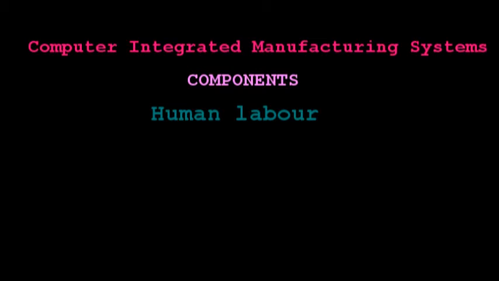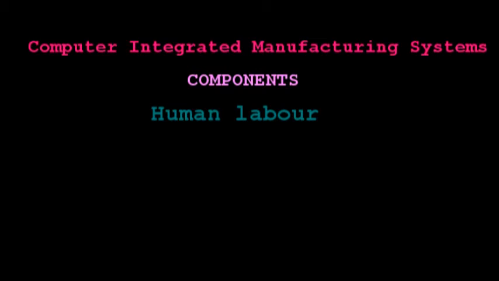So, in the majority of CIMS installations, the individual machines are operated under CNC or DNC control, or a combination of both CNC and DNC. The machines are not manually operated except in certain special operations such as assembly. The human labor are required to manage, maintain, and service the CIMS, Computer Integrated Manufacturing System.